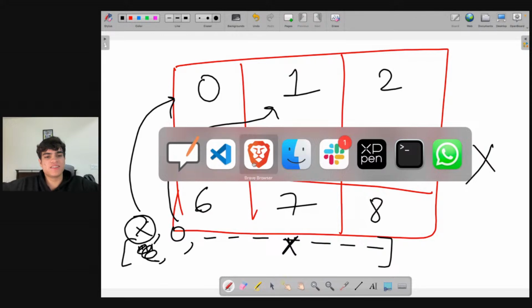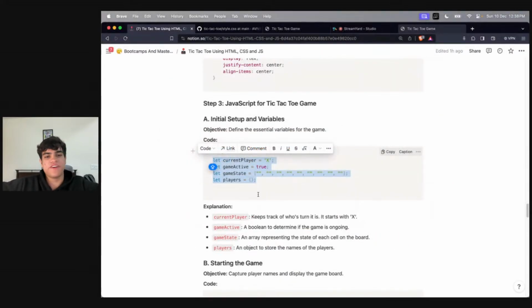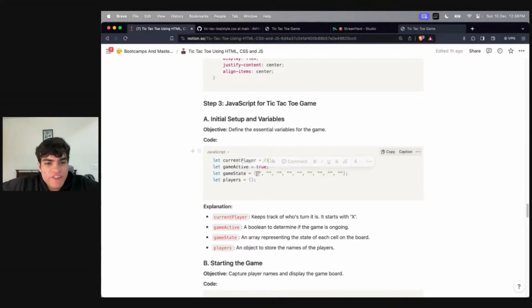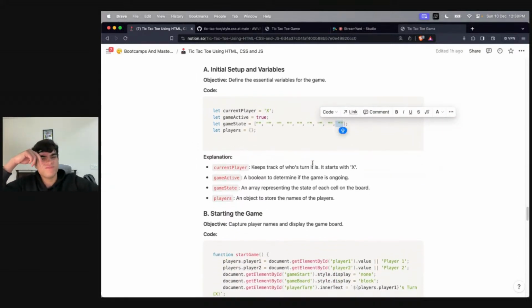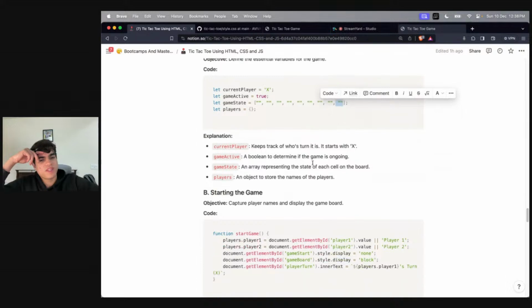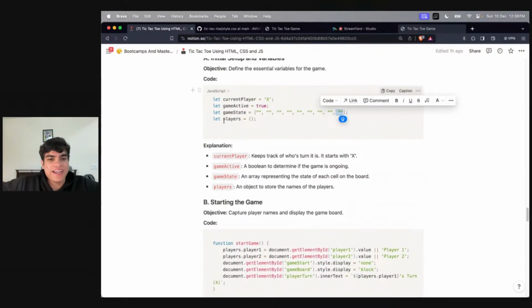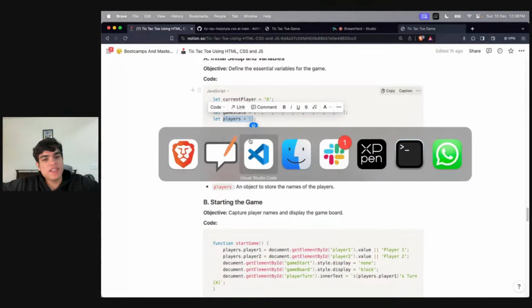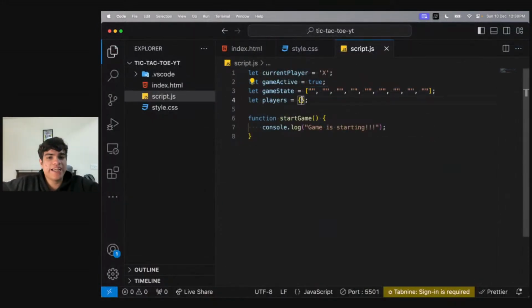Are you guys understanding this? How many of you guys are understanding this? The fact that our game state will be a singular array, and over here the first character will be the first cell, second cell, third cell, then fourth, fifth, sixth, seventh, eighth, ninth. How many of you guys have understood this? Please tell me. Yes. Okay. So we will have that, and we'll have players. And what will my players be? My players is nothing but an object. Like I said, it will have a player 1 and a player 2. We can even make this an array, but an object also works fine.